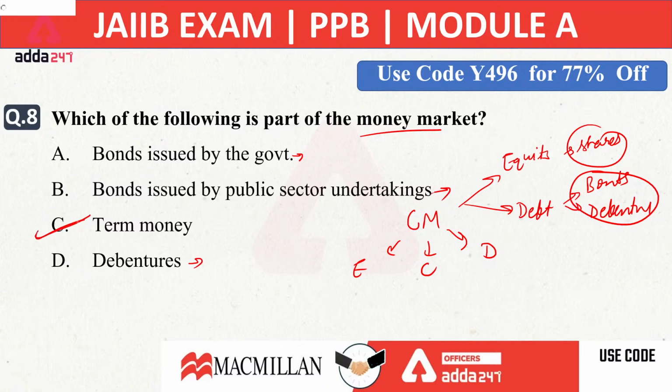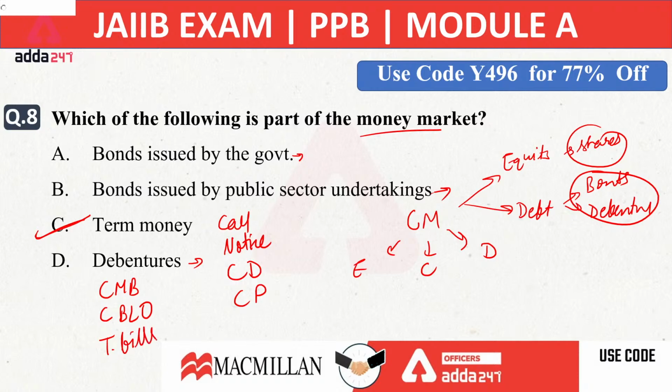In money market, we have term money. What are the other instruments of money market? First is term money, second call money, next we have notice money, then certificate of deposit, then commercial papers, then cash management bill, then collateralized borrowing and lending obligation, then T-bills, etc. So all these are the instruments of money market, and equity and debt market come under the capital market. Equity market, commodity market, derivative market, debt market, all are part of capital market, not a part of money market.